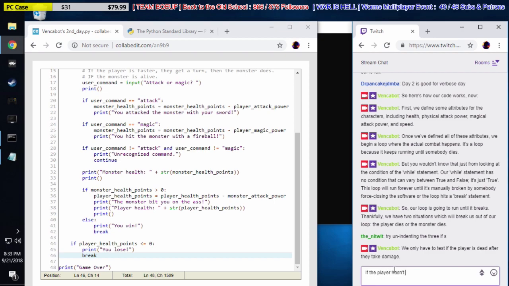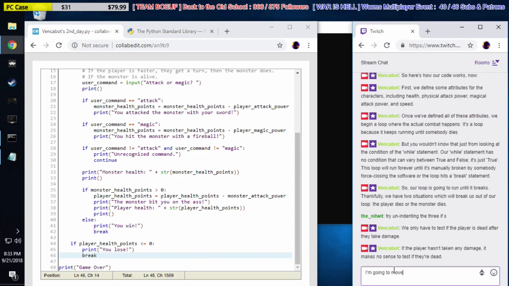If the player hasn't taken any damage, it makes no sense to test if they're dead. I'm going to move the if player health points less than or equal to 0 conditional block to directly after the player takes damage.